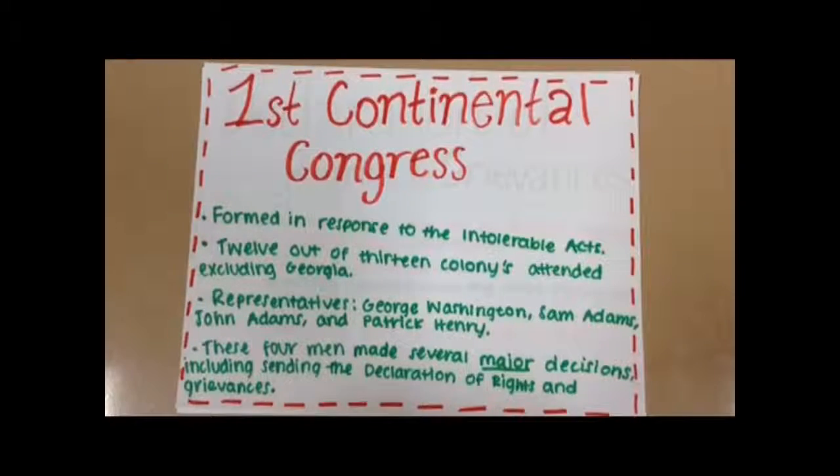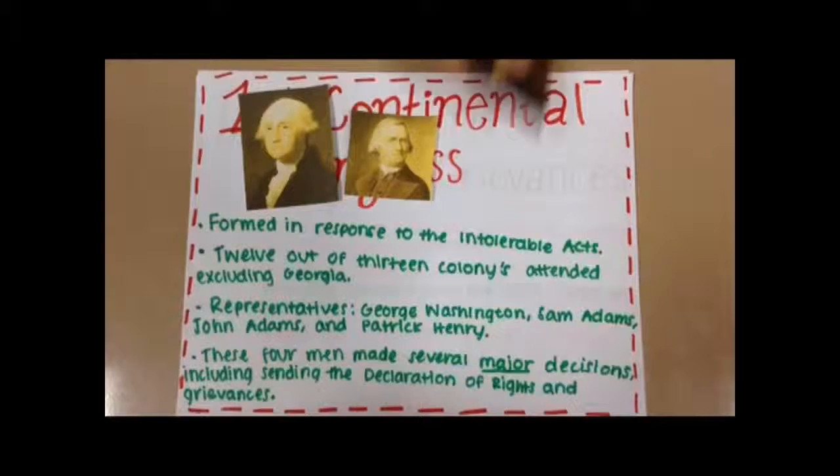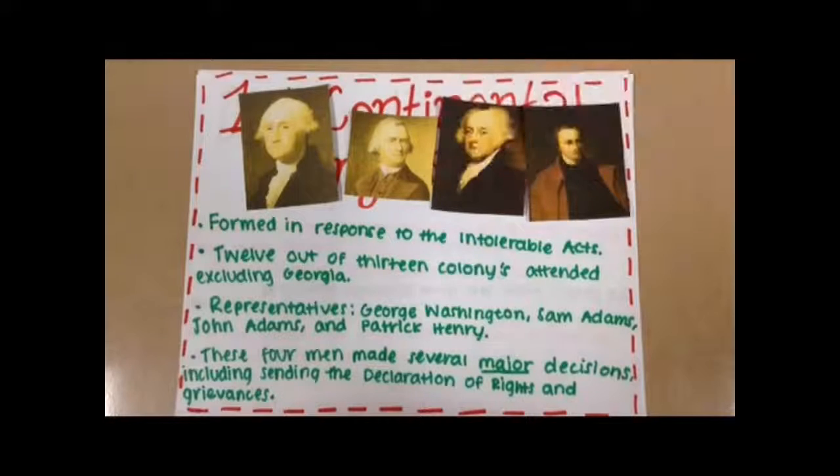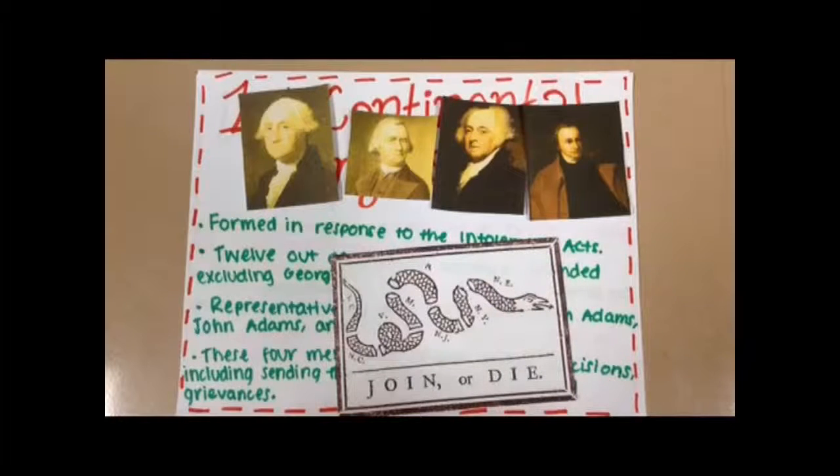In 1774, the First Continental Congress was formed, specifically in response to the Intolerable Acts. 12 of the 13 colonies attended, excluding Georgia. Four very influential representatives were present, including George Washington, Sam Adams, John Adams, and Patrick Henry. This is a popular political cartoon that established a sense of unity among the colonies.